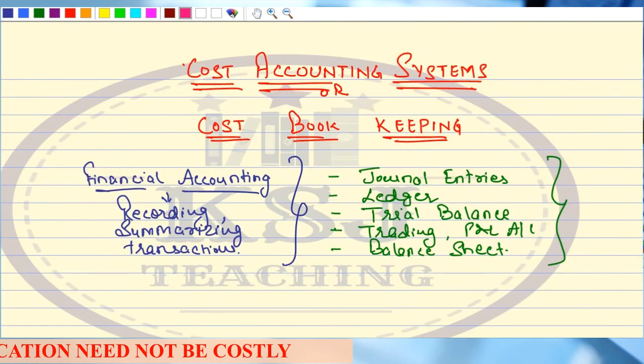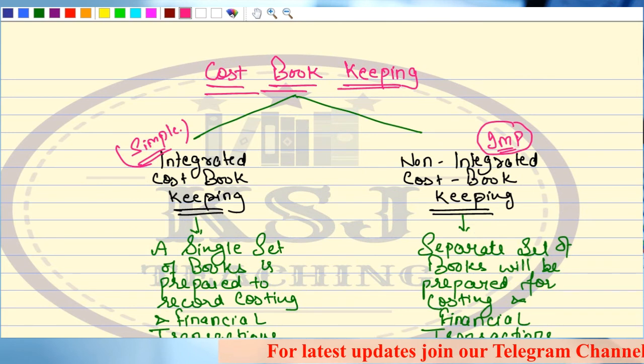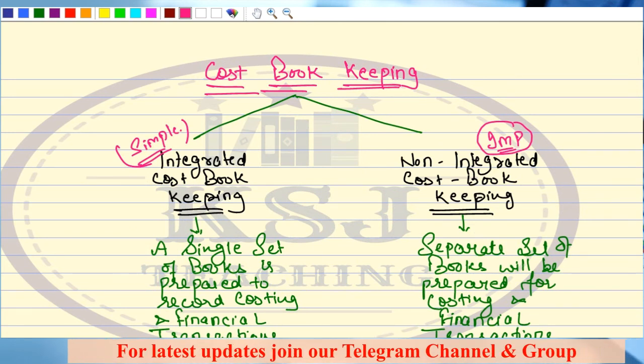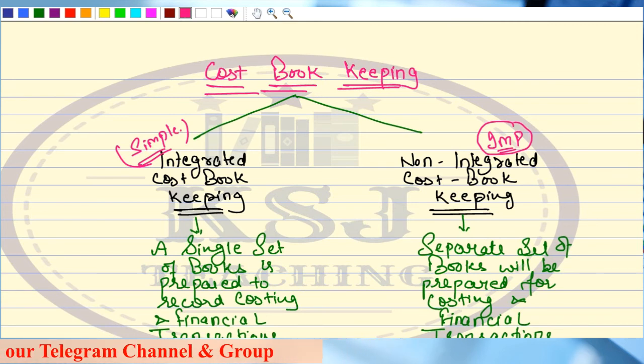Clear, sir? Have you got the basics of what cost accounting system or cost bookkeeping is? That we have to record all the costing transactions, and there are two ways of recording it. Whether you prepare a single set of books with the financial transactions, with the financial accounts, right? Or you prepare a separate set of books. The costing books are prepared separately, the financial books are prepared separately, and at the year end they will fight.